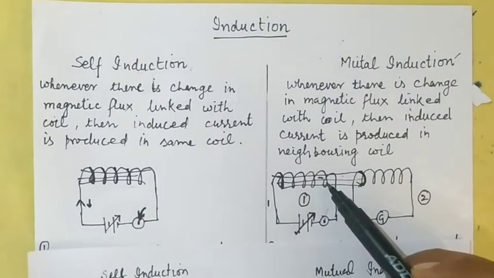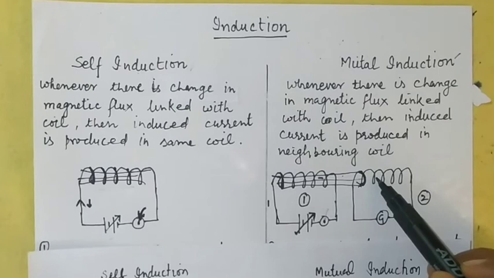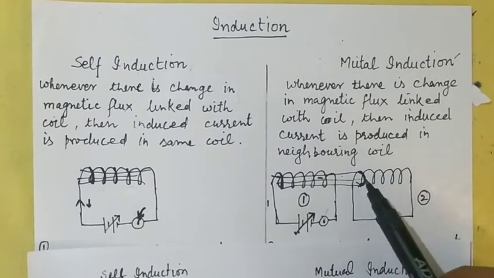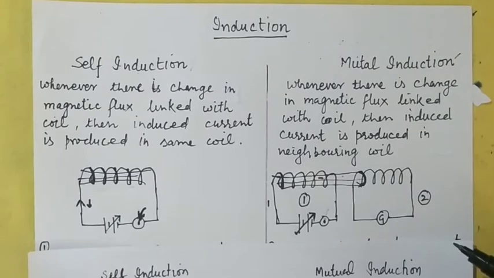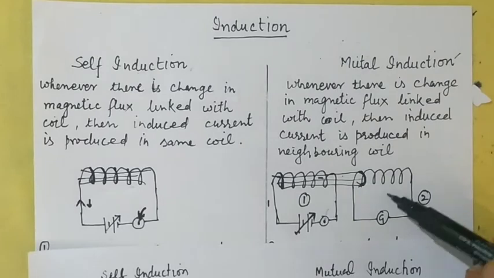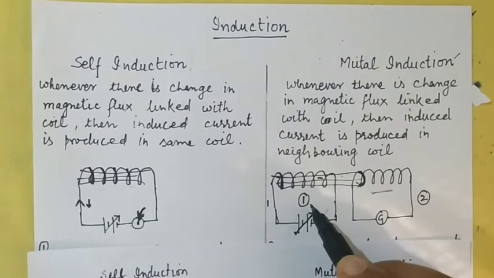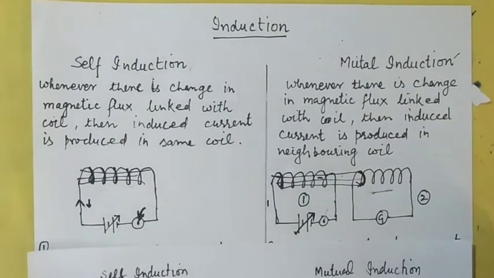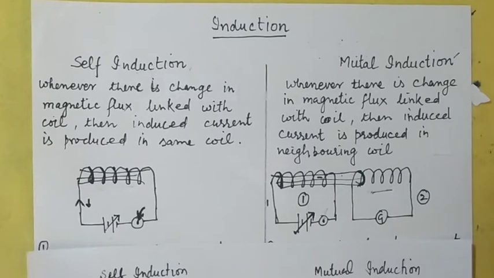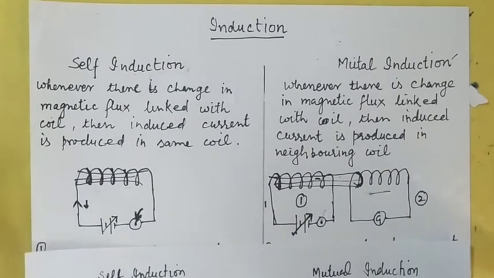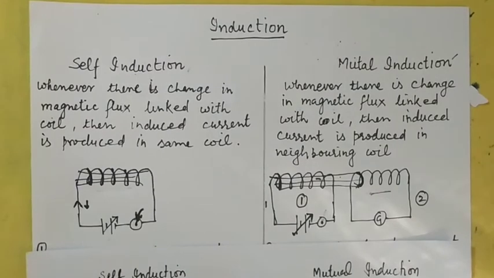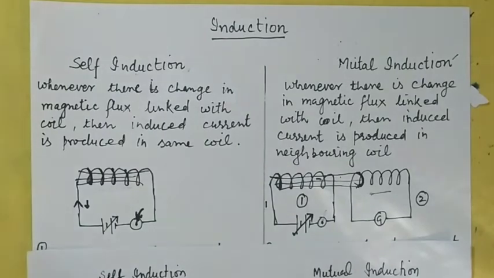This changing magnetic field linked with this coil, and the changing magnetic field linked with the coil means changing magnetic flux. So Faraday law says that whenever there is a changing magnetic flux, it produces an induced current. So then the induced current is produced in this neighboring coil because of change of current in this coil. So this phenomenon is known as mutual induction. So we can say that self-induction is the phenomenon of inducing a current in the same coil, and the phenomenon of producing a current in the neighboring coil is known as mutual induction.